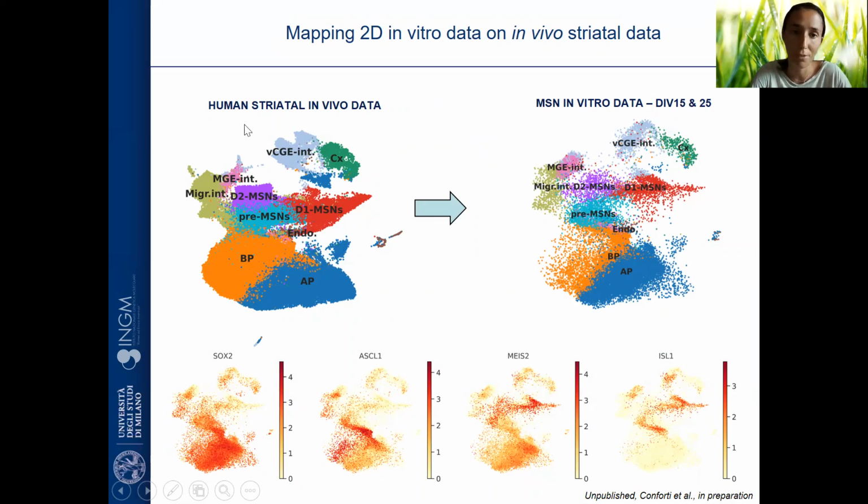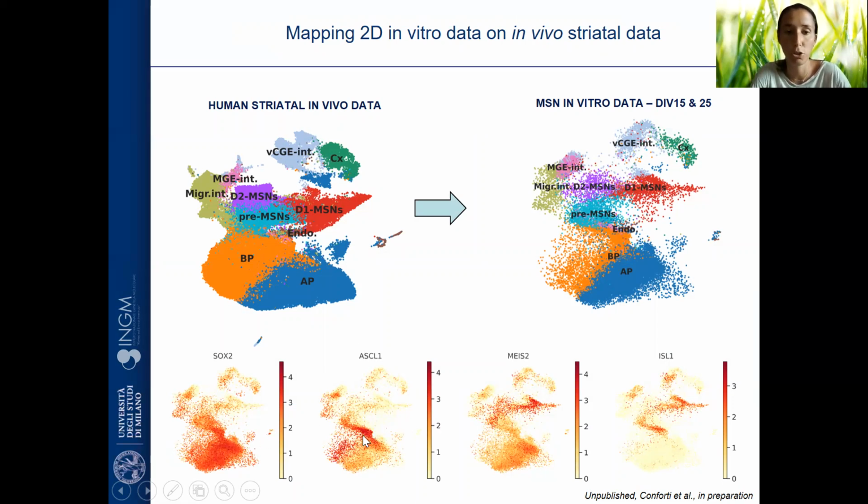So this is our in vivo data. We have apical progenitors, basal progenitors, this new cell class pre-MSNs that then give rise to D2 and D1 MSNs. And then we also have different types of interneurons in our in vivo single cell atlas. And as you can see, we pretty much have similar cell types in vitro, and we are able to establish, well, obviously apical and basal progenitors, but then those can give rise both to D2 and D1 MSNs. And they reproduce canonical markers.